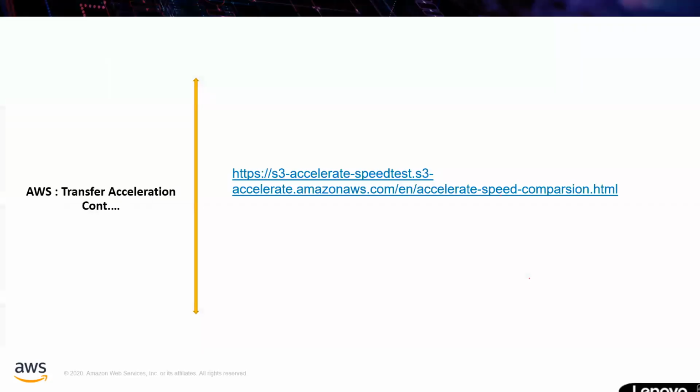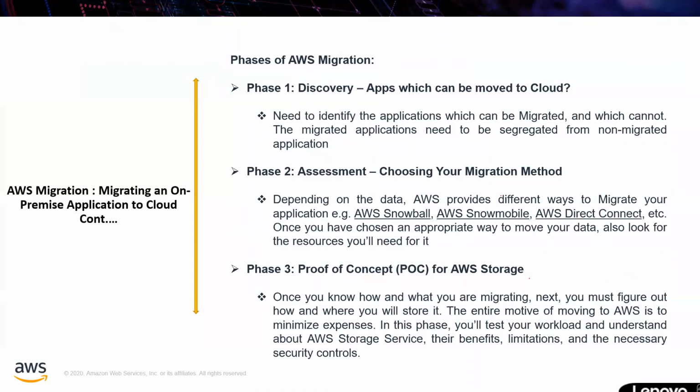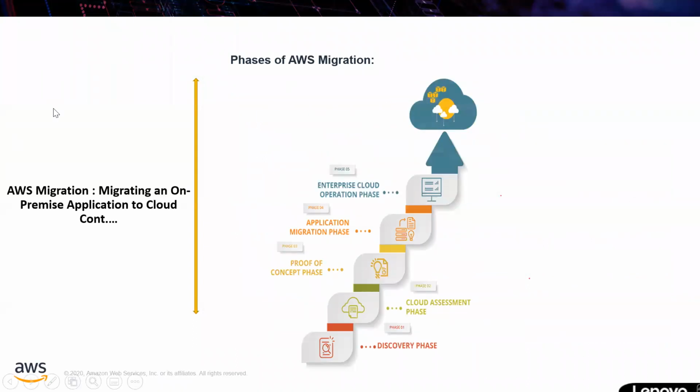On the slides, this one is on-premises to the cloud, or one cloud service provider to another. For vice versa, we can remove two options: proof of concept is not needed, and the enterprise cloud operation phase is not needed, because you are not going to monitor after moving from AWS to your on-premises. So they will send a Snowball to our on-premises from AWS? Yes.